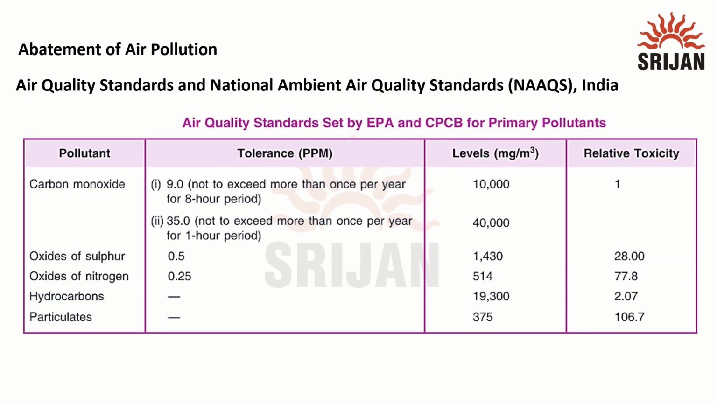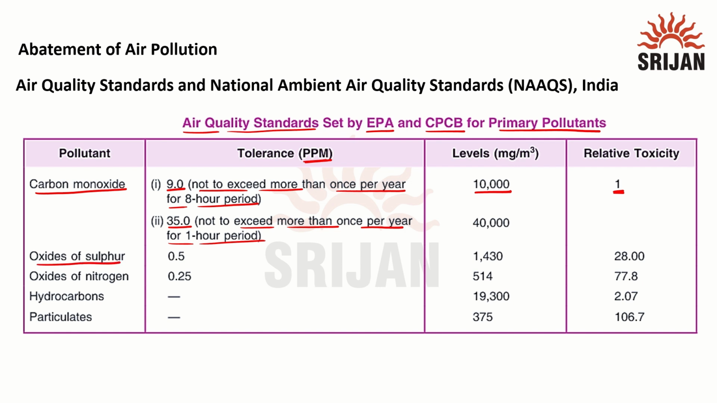Now, if we see the table, it will tell us what is the level expected. So, air quality standards set by EPA and CPCB for primary pollutants are as follows. For carbon monoxide, we see 9.0, not to exceed more than once per year for an 8-hour period. Second, 35.0, not to exceed more than once per year for a 1-hour period. So, the level in mg per m cube is 10,000, relative toxicity is 1.